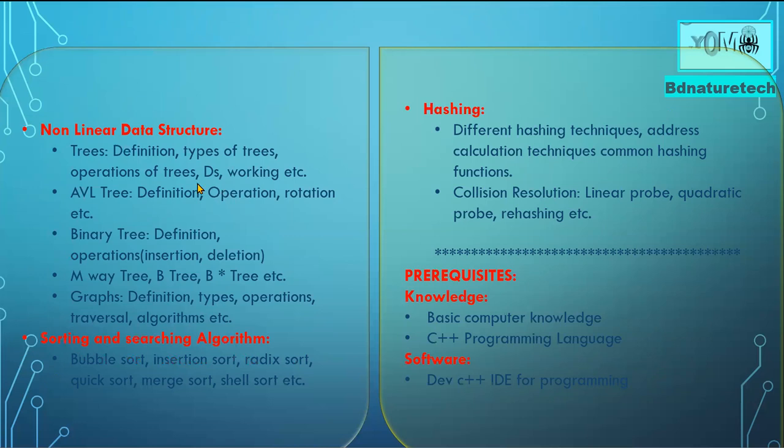Now another thing we are going to talk about is the binary tree: the definition, the operations, insertion and deletion of binary trees.